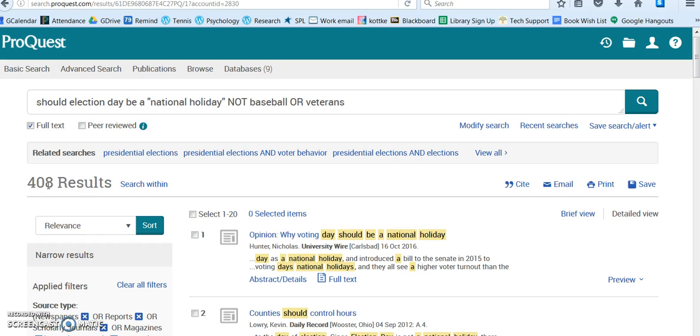Now that we have all this, we can start thinking about how we're going to search through these, how we are going to read them and save them. And we're going to talk about you getting a ProQuest account. So that will be the next video, but what you want to do next is when you open up one of these, there are things you can do so you can save all of your articles in your ProQuest account so you can go back and look at them later.